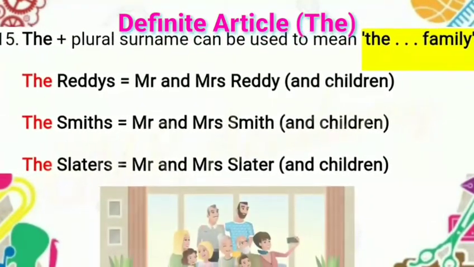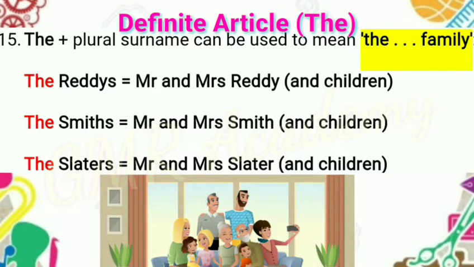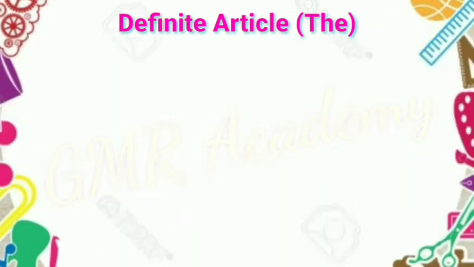Next point: the plus a plural surname can be used to mean the family. Examples: the Reddys, which means Mr. and Mrs. Reddy and their children. The Smiths, which means Mr. and Mrs. Smith and their children. In the same way, the Slatters, which means Mr. and Mrs. Slatter and their children.